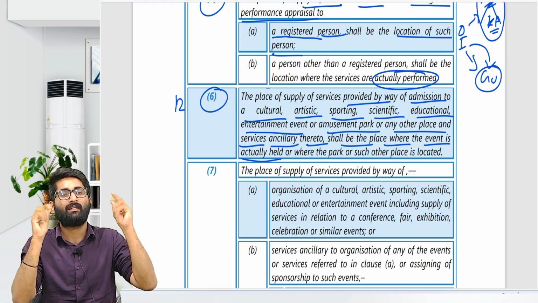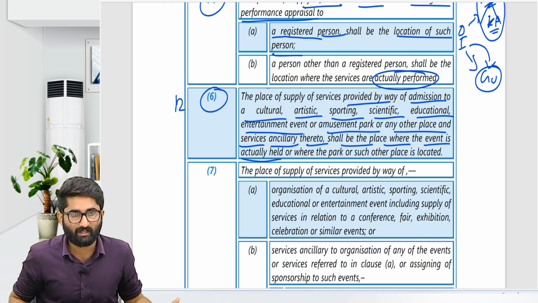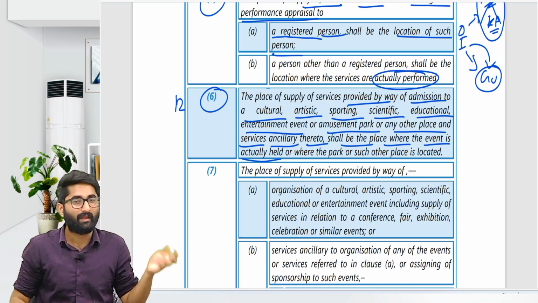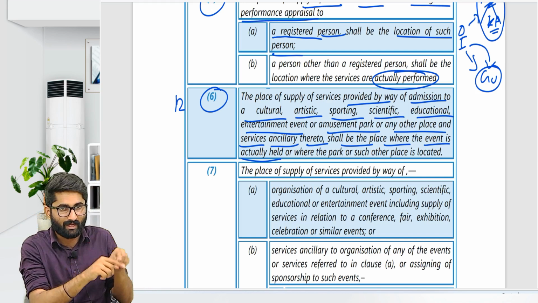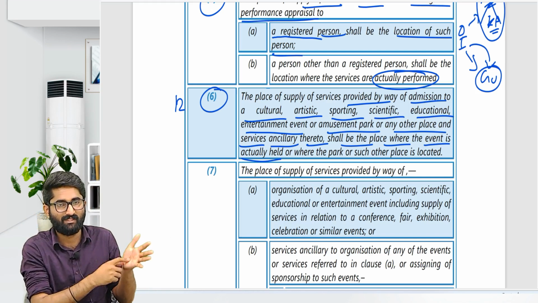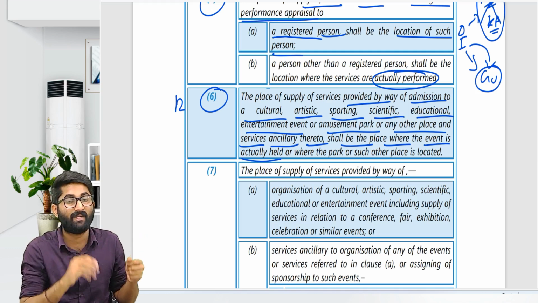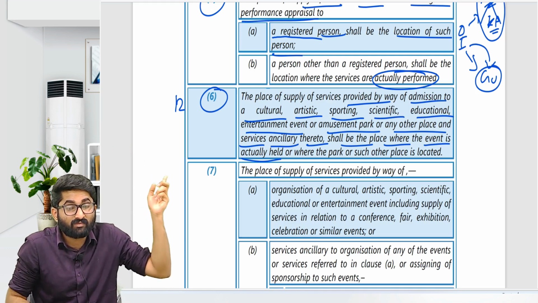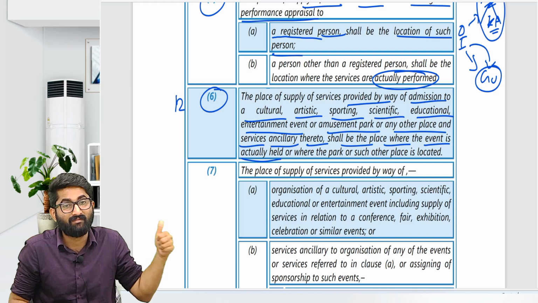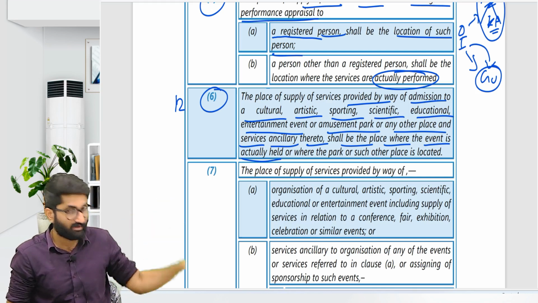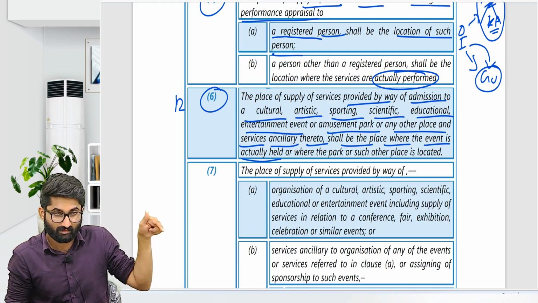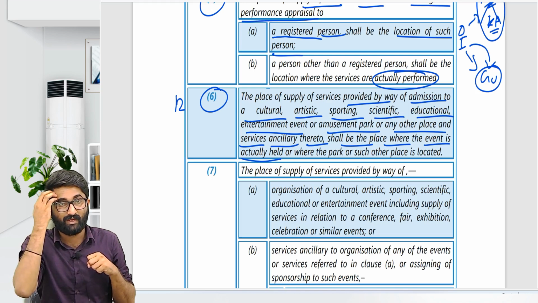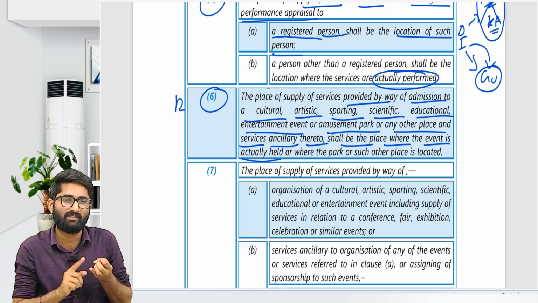Now listen to me carefully. I am from Karnataka, I went to Goa and there I am purchasing one ticket. In that ticket, what will be written, CGST, SGST or IGST, sir? That depends on which state the supplier is from. Goa is the place of supply because the event is held in that place. So he will charge me CGST, SGST or UTGST, sir.